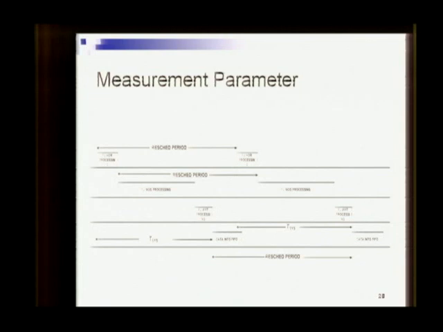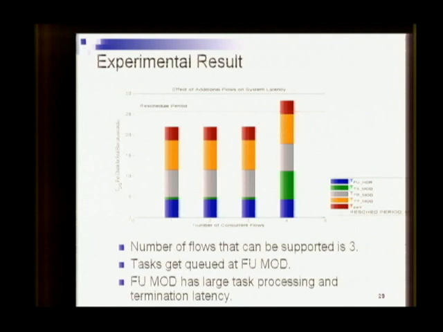So we measure the T6 parameter and vary the number of flows. We are varying the number of concurrent flows from 1 to 4. What we see here is the system time, for the original flow we are measuring, does not get affected until the flow number increases to 4. The reason behind this is, as you keep increasing the number of flows, the number of tasks increases and the tasks start getting queued up in the UCM.